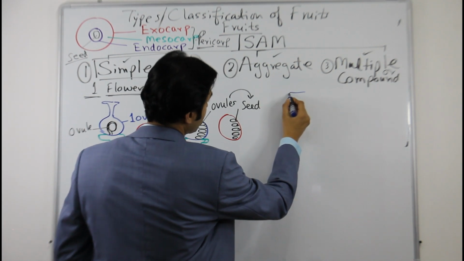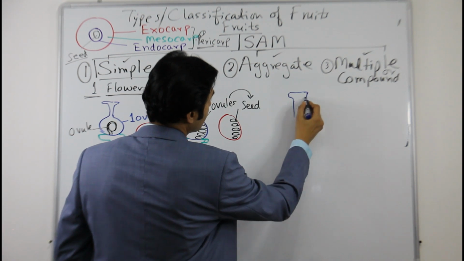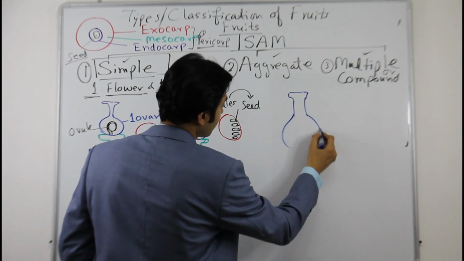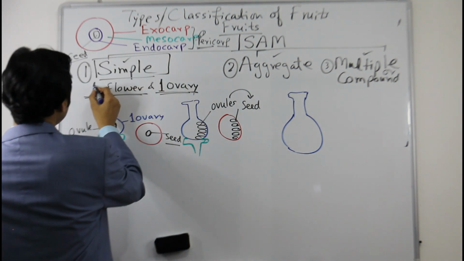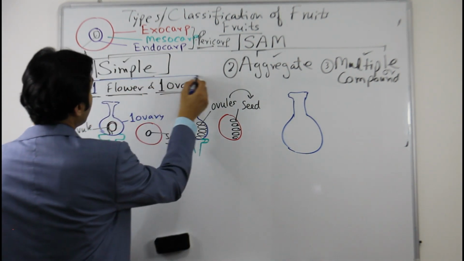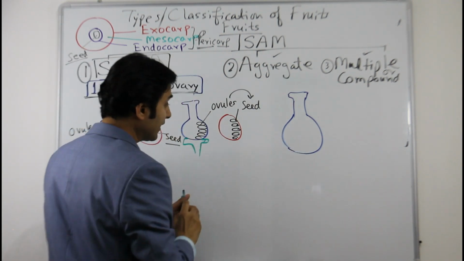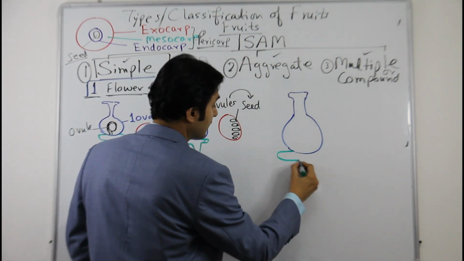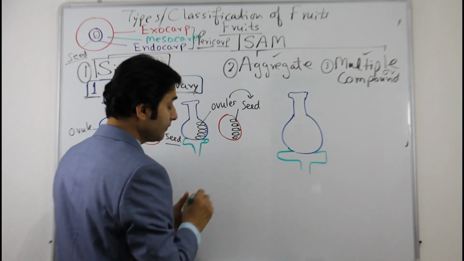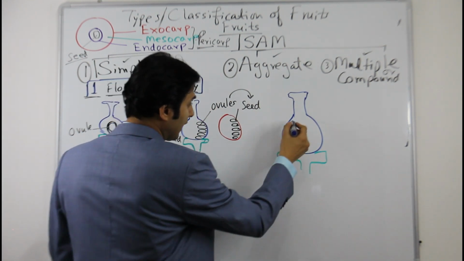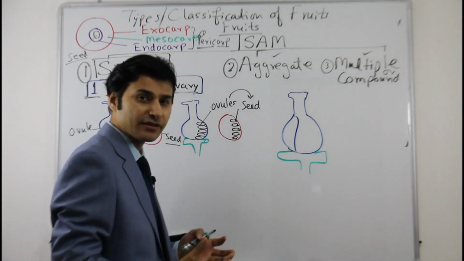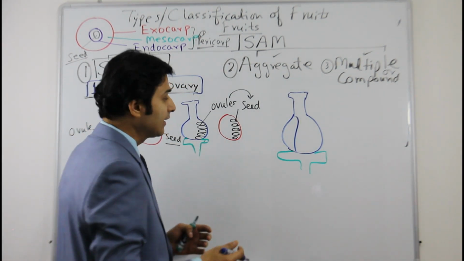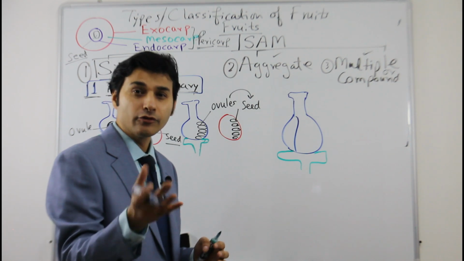Okay, so this third type of simple fruit, it may also happen that there is one ovary, as we have seen that the basic qualification of simple fruit is one flower and one ovary. So if you can see here that ovary is one, the thalamus is also one, so it is one flower. But what may happen is that there are multiple chambers or multiple carpels or multiple segments. Carpel is the unit of ovary.